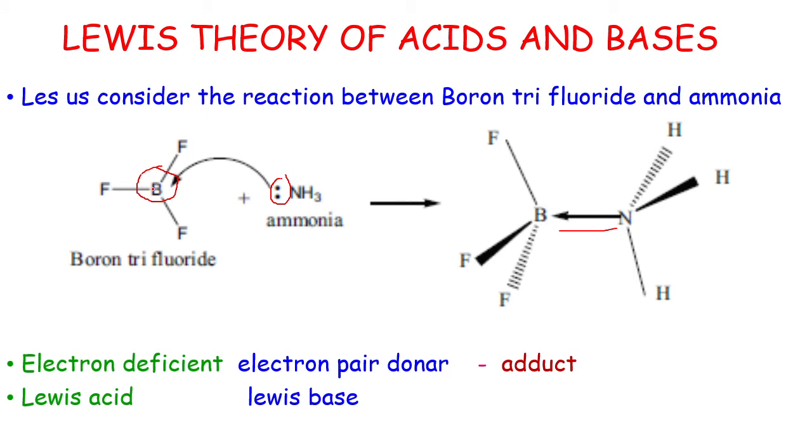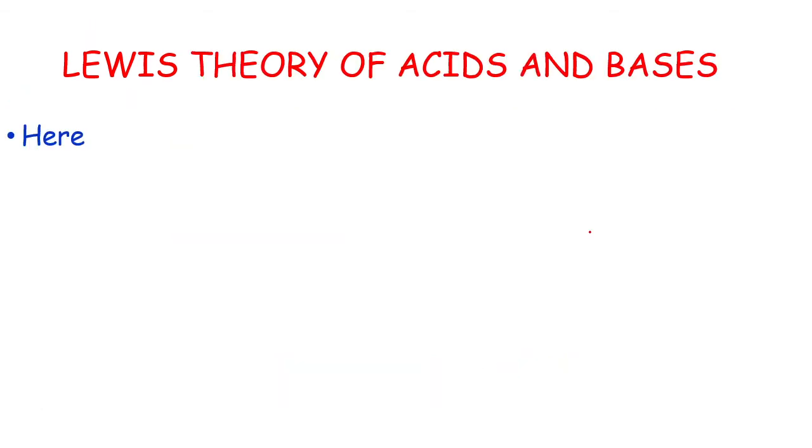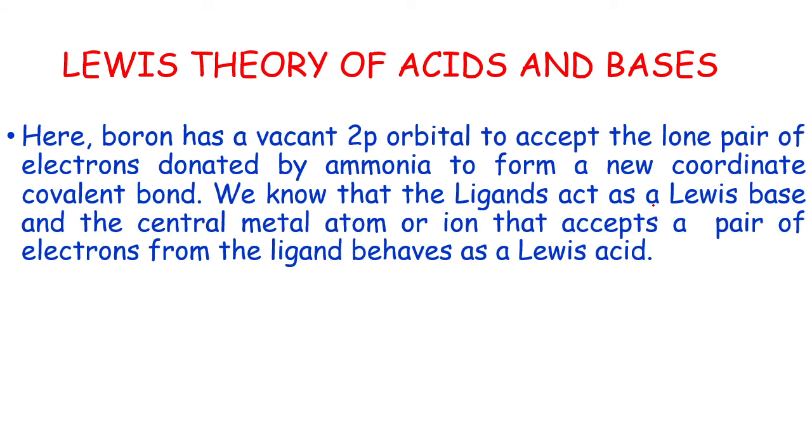Boron is a group 13 element. It has a vacant 2p orbital. It accepts a pair of electrons from ammonia, forming a new coordinate covalent bond or adduct. Here the ligand acts as a Lewis base and the central metal atom or ion acts as a Lewis acid.